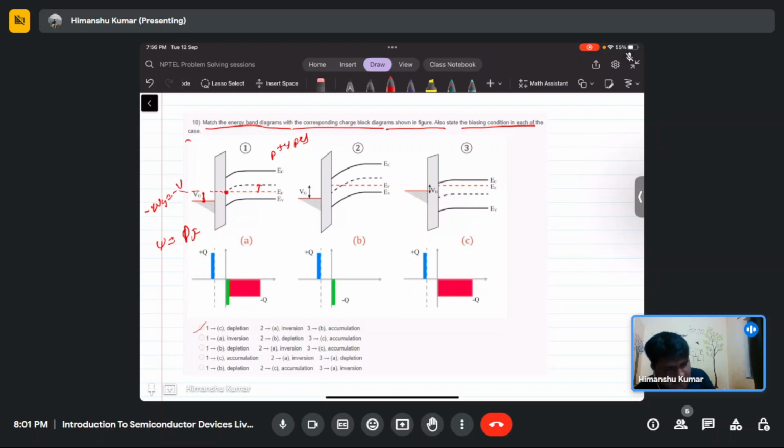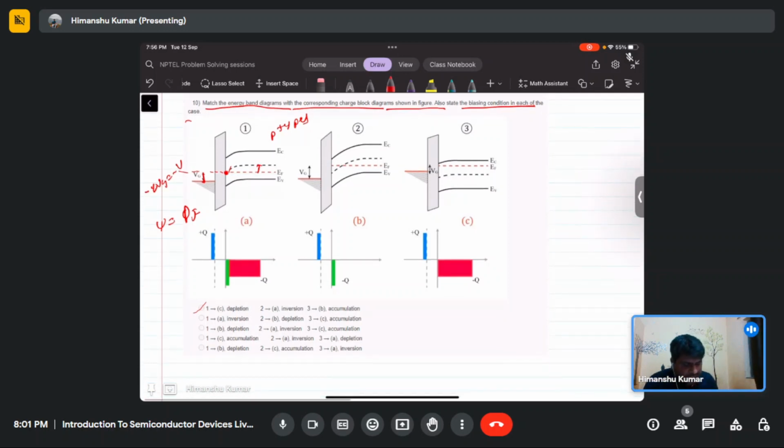As you apply more and more bias, depletion of majority charge carriers takes place, and the surface becomes more and more n-type. So this is the case of the depletion region. Let's see which case has the depletion region.